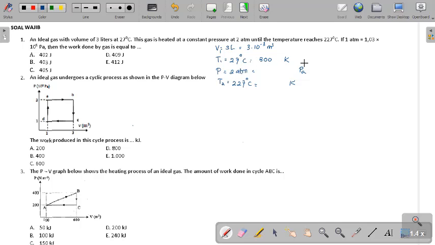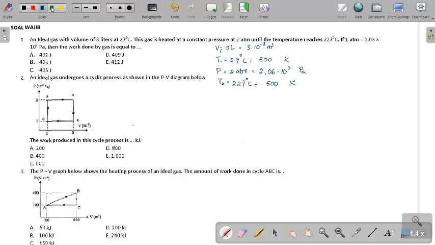Don't forget, Celsius to Kelvin, you have to add 273. For 2 atmospheres, if 1 atmosphere is 1.03, then 2 atmospheres must be 2.06 times 10 to the power of 5. And this plus 273 will be 500 Kelvin.